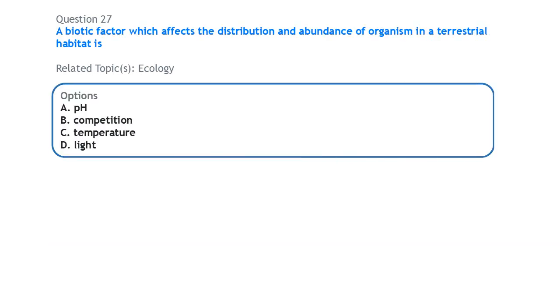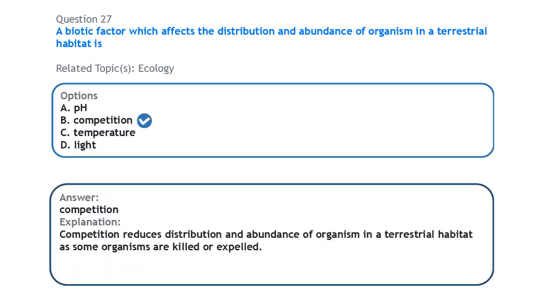Next question. A biotic factor which affects the distribution and abundance of organisms in a terrestrial habitat is competition. Of course, all of these factors here, to varying degrees, affect the distribution and abundance of organisms in a terrestrial habitat. However, the question here is about the biotic factor. Biotic factors are factors related to living organisms, and of all the factors I have here, only one of them is biotic, and that is competition. So competition reduces the distribution and abundance of organisms in a terrestrial habitat.